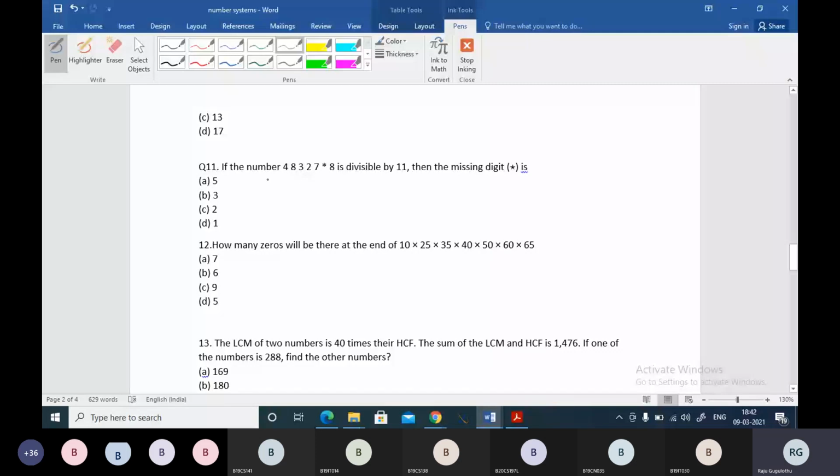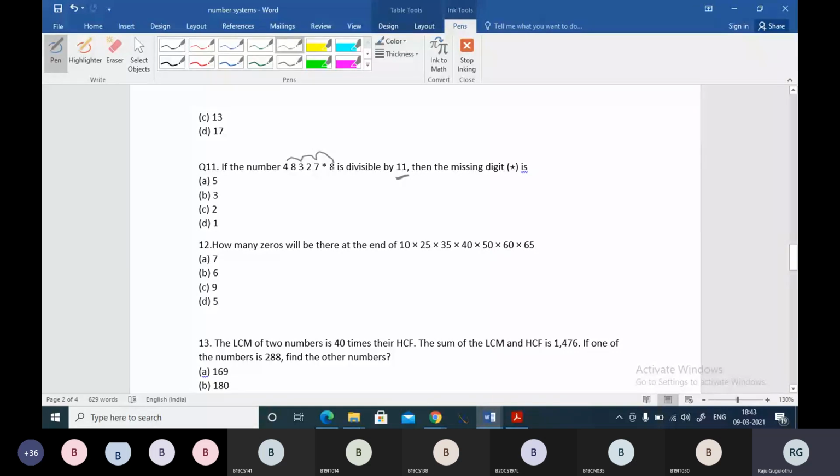If the number 48327 star 8 is divisible by 11, then the missing digit is, that is the question, boss. And for this you need to know the 11 divisibility rule, and I haven't discussed the 11 divisibility rule with you, so I'll discuss the rule here. The 11 divisibility rule says that we need to find the subtraction, but the subtraction you can see over here I'm directly doing. The 11 divisibility rule says find the sum of the alternate numbers, boss. Find the sum of the alternate numbers.